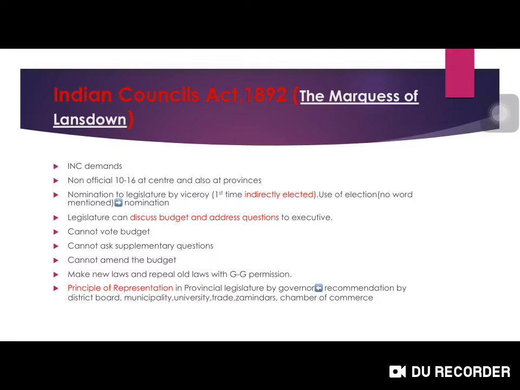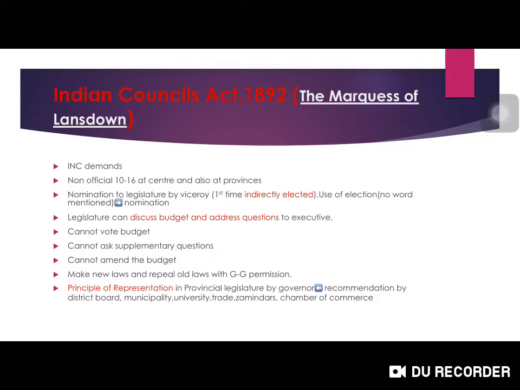And coming to nomination to the legislature by the Viceroy, for the first time the people got indirectly elected. Till now they were nominated, from now on indirectly elected. The word election was not mentioned, but they were indirectly elected. I have already mentioned here that indirectly elected means nominated.